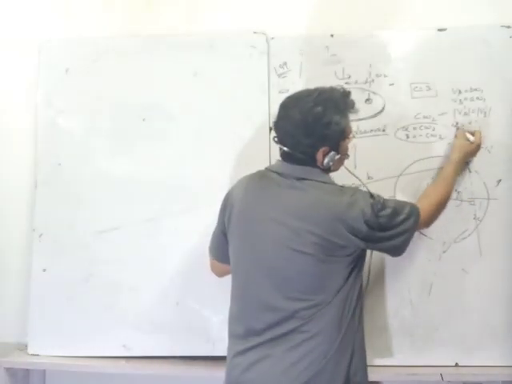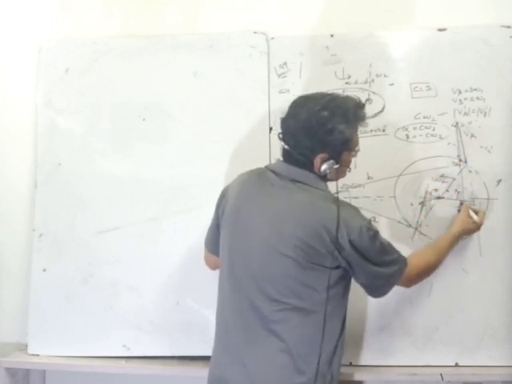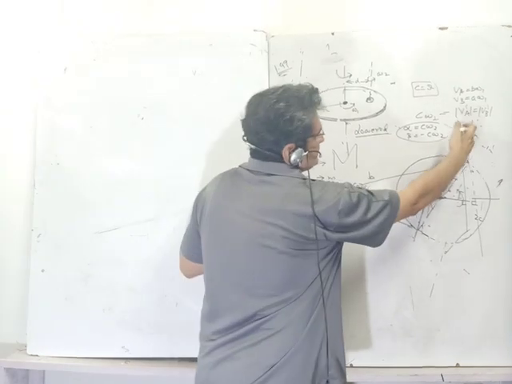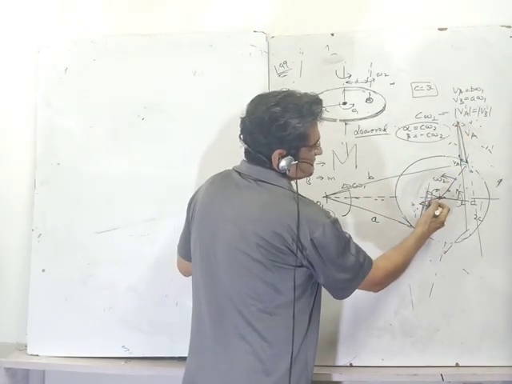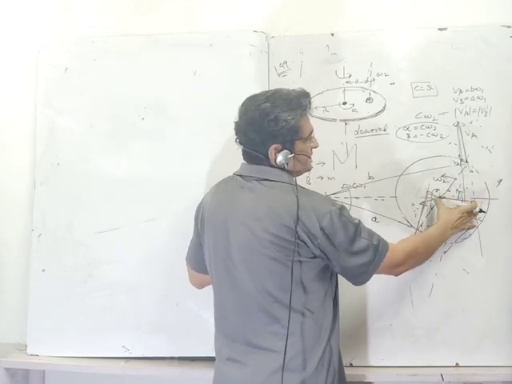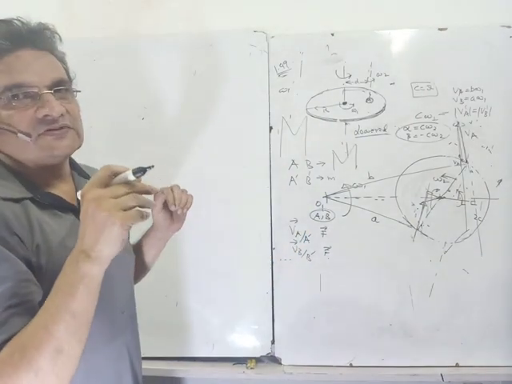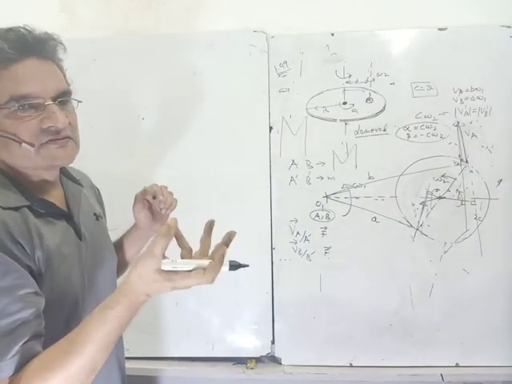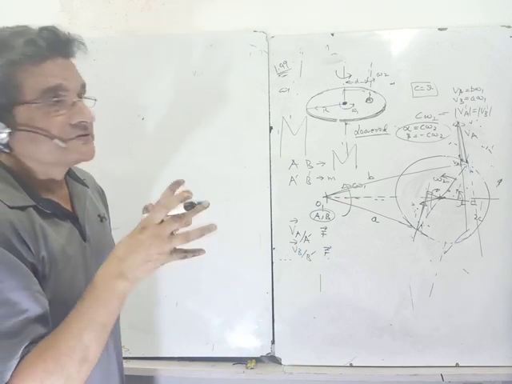You will get some velocity, its direction will change. Direction will change means this distance will reduce, as it gets tilted in this direction and it gets tilted in this direction. So its distance keeps on increasing, its distance keeps on decreasing. So ultimately you will get a situation where the distance of both the forces because of the friction becomes the same, and it starts rotating and it stabilizes at that point of time.